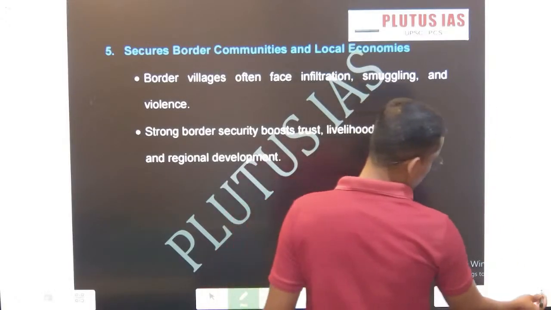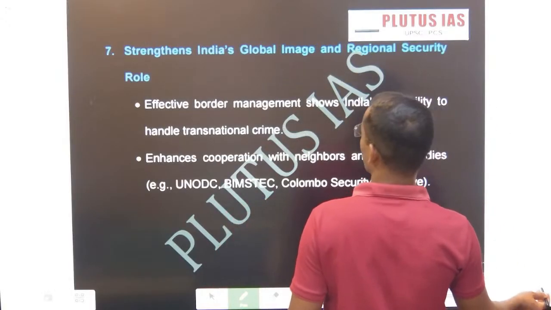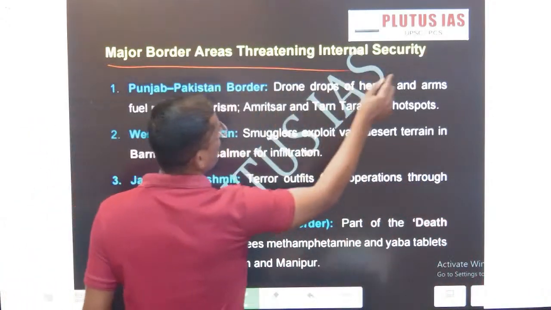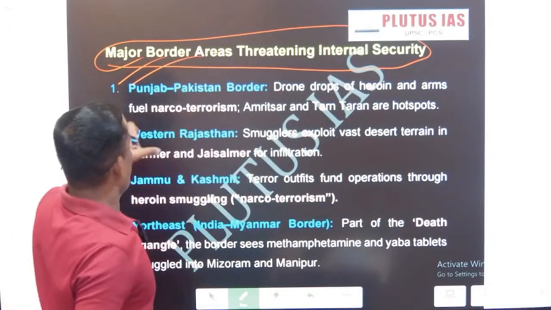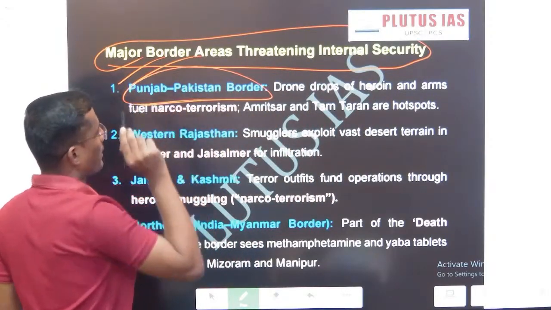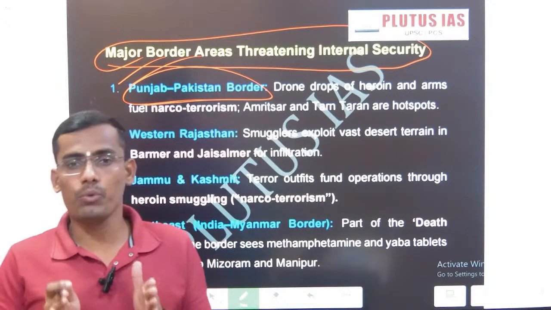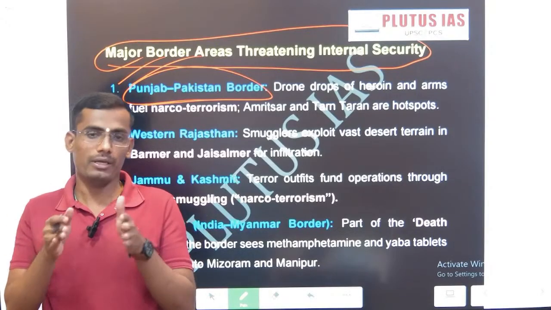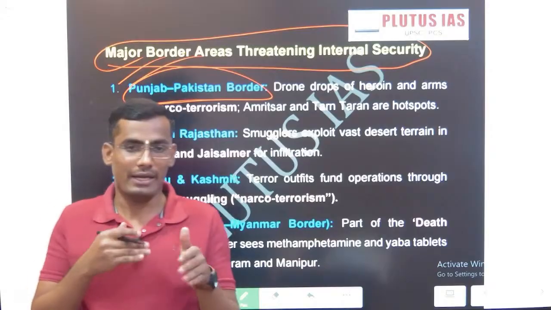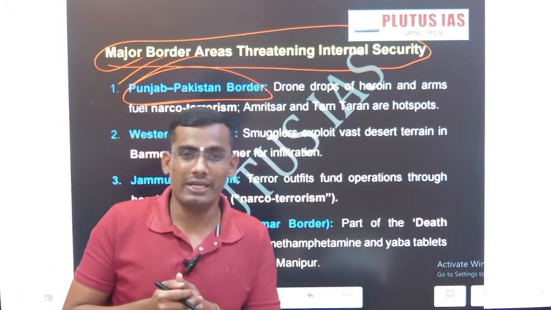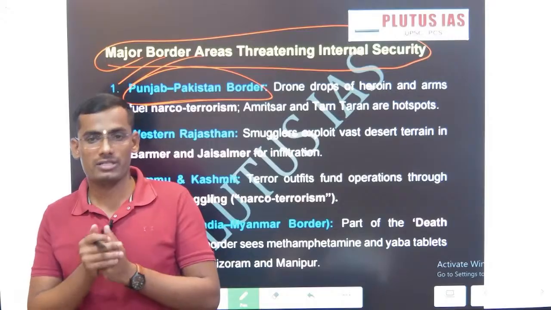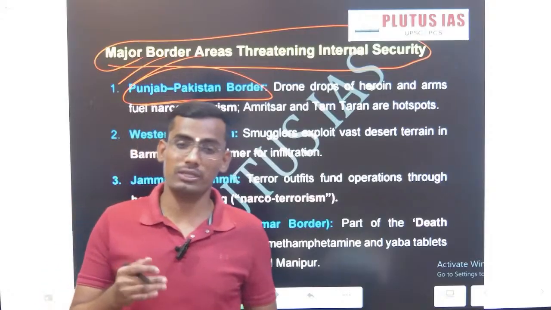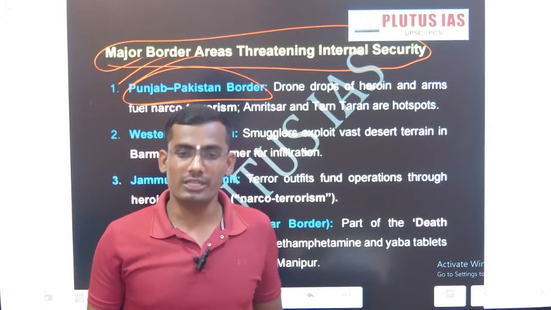Now we will come to our next heading, that is, just a minute, major areas threatening internal border areas. First is Punjab and the Punjab Pakistan border. 82 incidents in just 1 month happened on the Punjab Pakistan border, meaning the India Pakistan Punjab region border. And this incident shows how state sponsored terrorism is prevailing and dethroning India's internal security in the Punjab region.